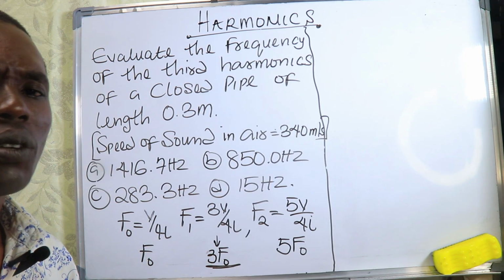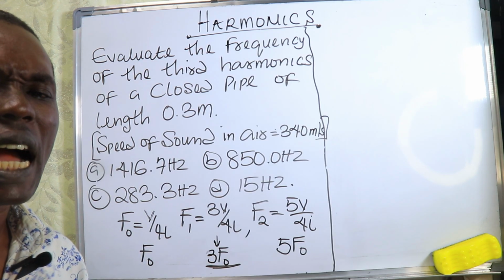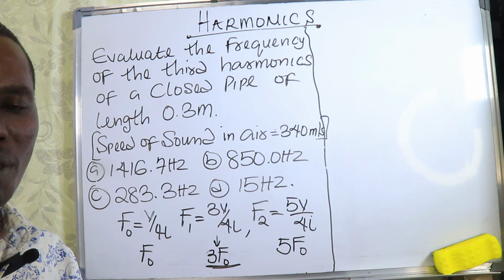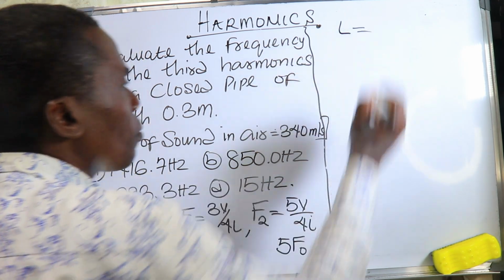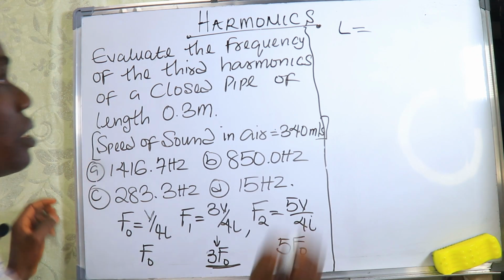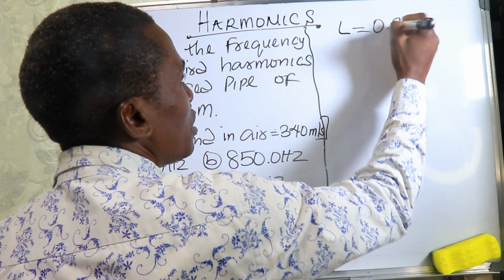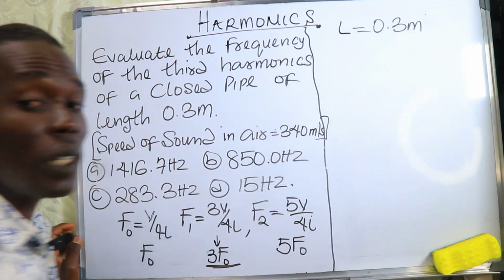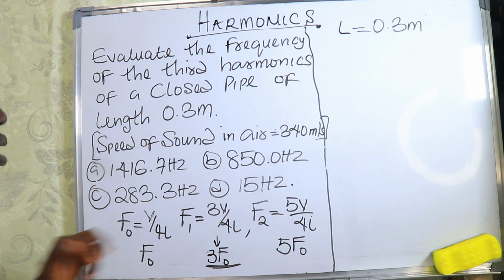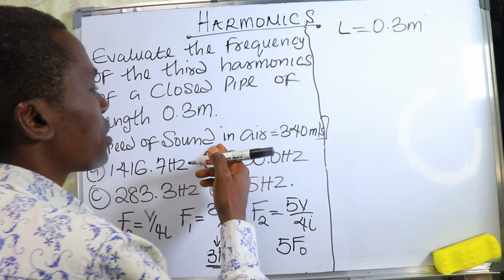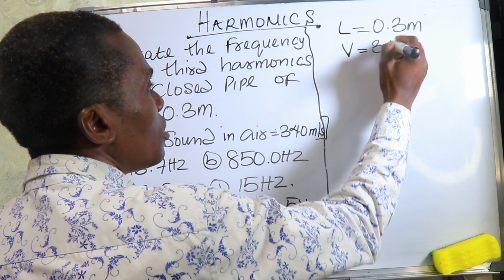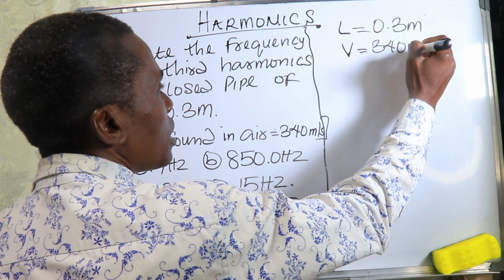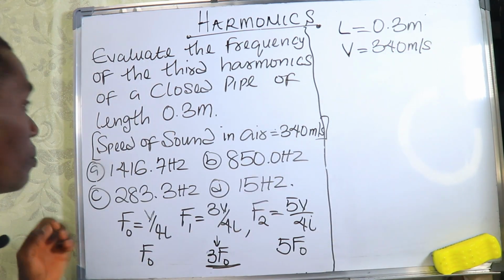The first thing to do is ask yourself what they gave you. One, they give us the length, and the length is 0.3 meter. Now what else did they give us? They give us the velocity of sound in air. The velocity is 340 meters per second.